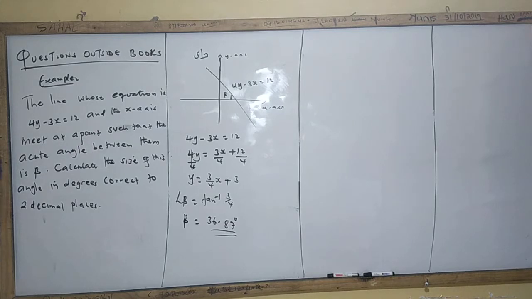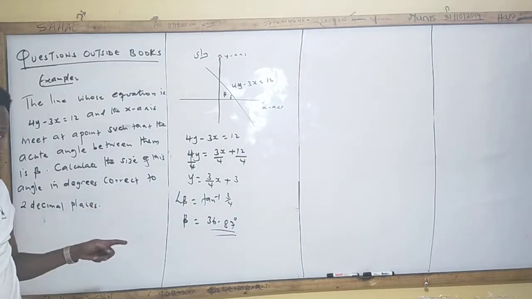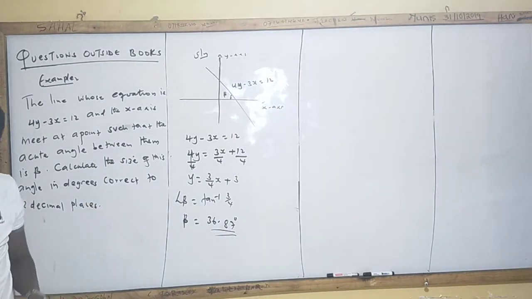It's very, very easy. It's a matter of writing the equation in the form y = mx + c, then getting the gradient. Tan inverse of the gradient is the angle between the x-axis and the straight line. Just understand that. It's very, very easy, by the way.